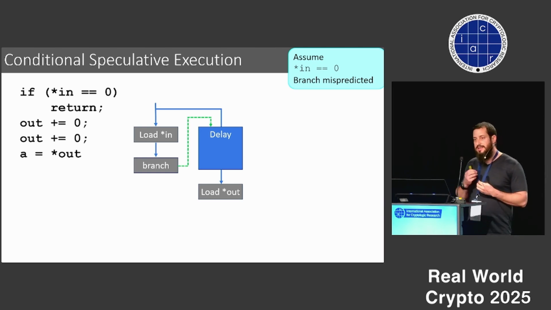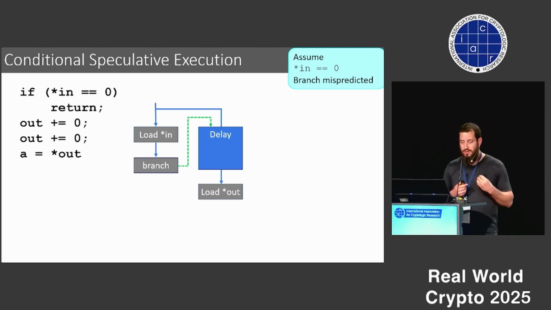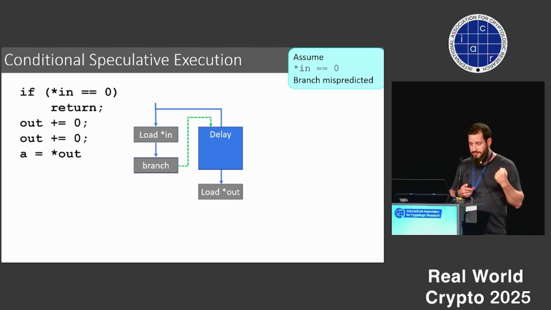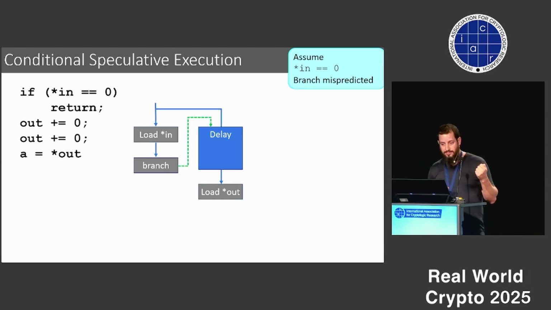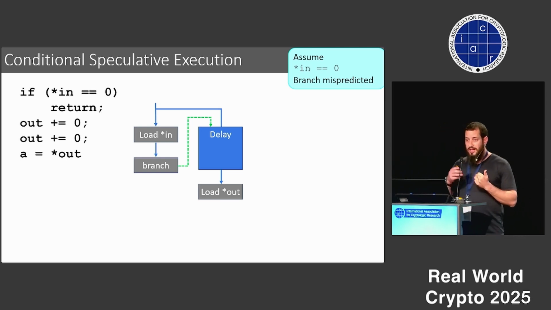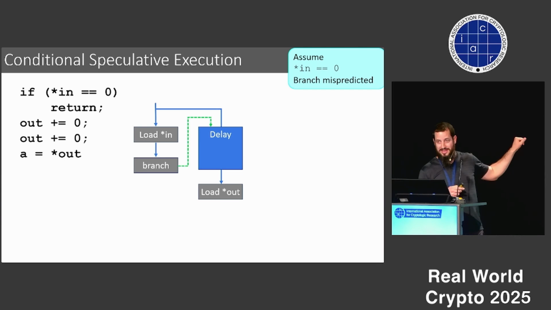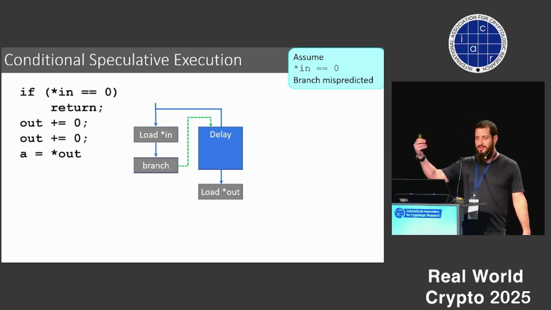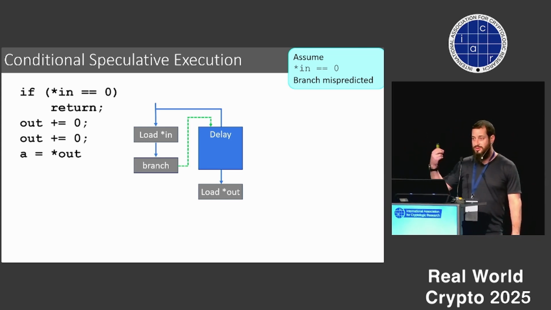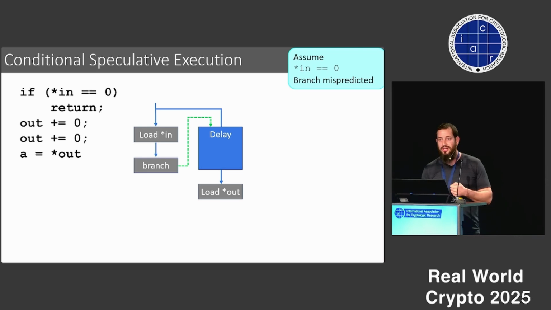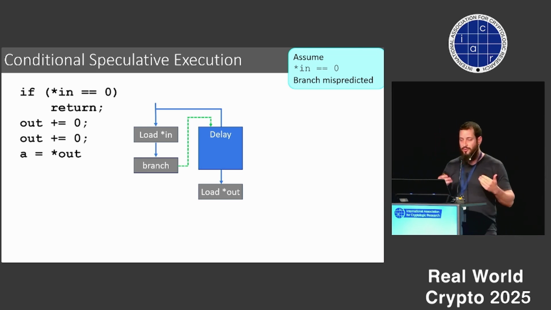What we get is basically some kind of a race condition, because we have the part where we load the input address into a register. We're going to evaluate the branch. And on the other end, we have some delay instruction. This is the out plus equal 0, some not. And the output address is dependent on those instructions. So the delay chain, what we call a delay chain, needs to be computed before we can access the output memory. And then the question, what happened first?